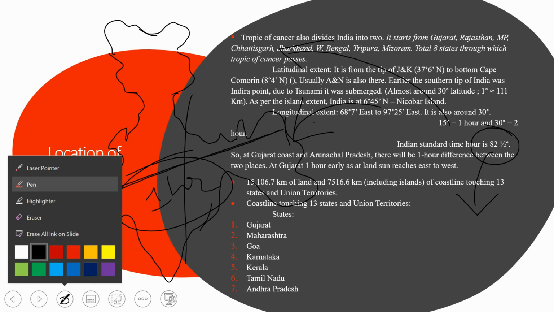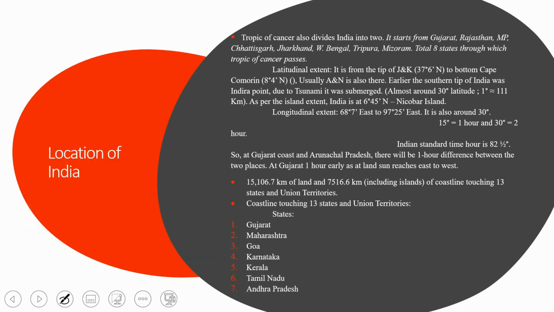Now we will see the 15,000 as I have discussed. The total length of our land boundary is 15,106.7 kilometer, and 7,516.6 kilometer, here we are including the islands also, is the coastline that touches our 13 states and union territories, okay?